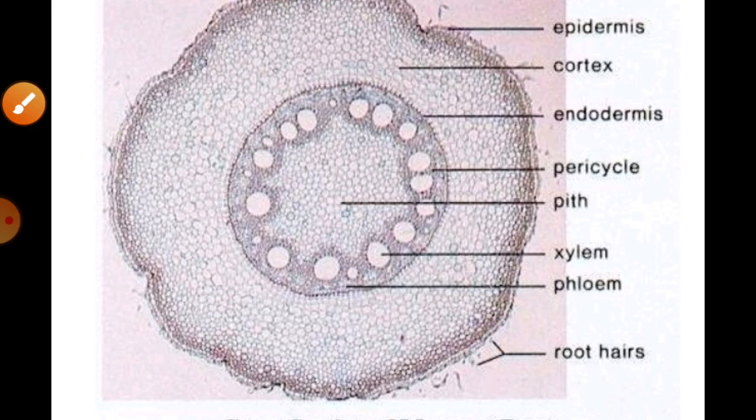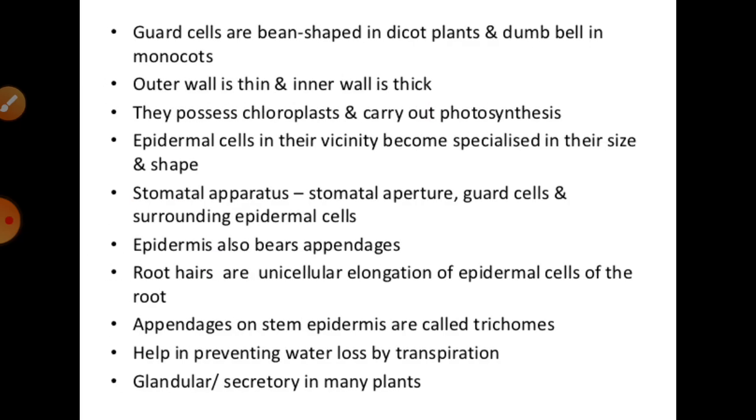Evenly, if we talk about these structures and the other kind of epidermal tissue, that is the stomata. Generally these stomata or stoma we know are openings in the epidermis of most of the aerial parts of the plant, especially on the surface of the leaf, because everybody knows that on the surface of the leaf there are such pore structures found over there, generally known as the stomata or stoma, and they are generally composed of two bean-shaped cells which are known as guard cells.